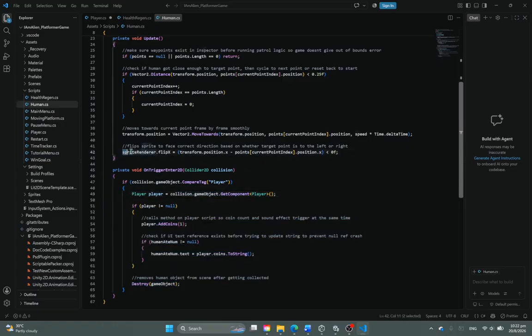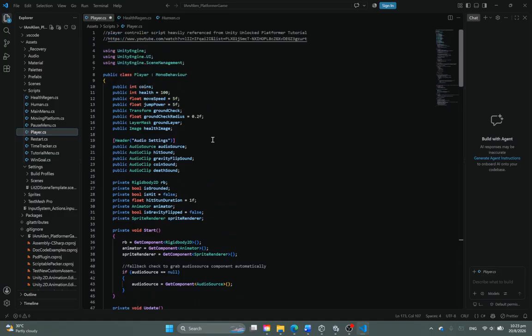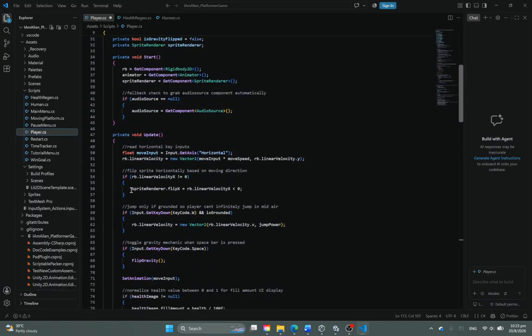This is very similar to the player script where the player flips x when moving either left or right. As you can see here, the comment up here says flip sprite horizontally based on moving direction.